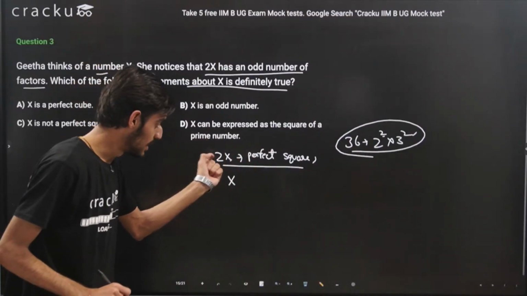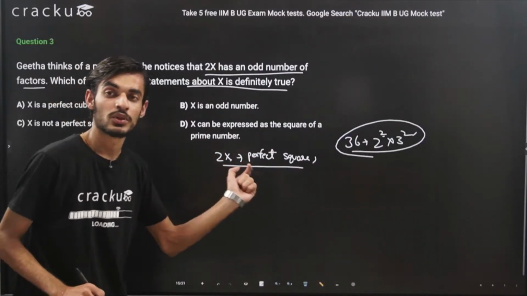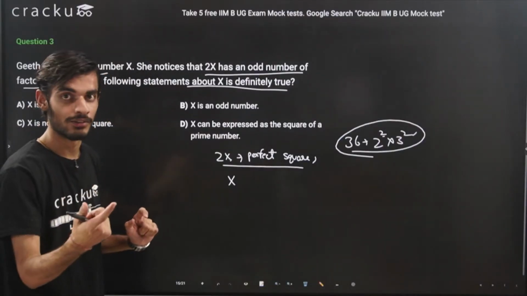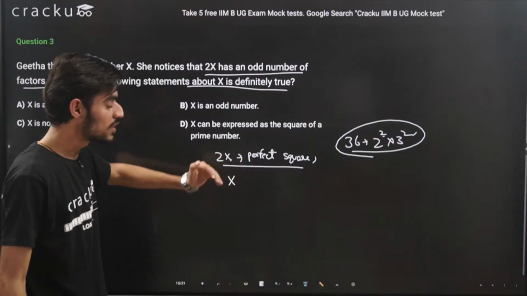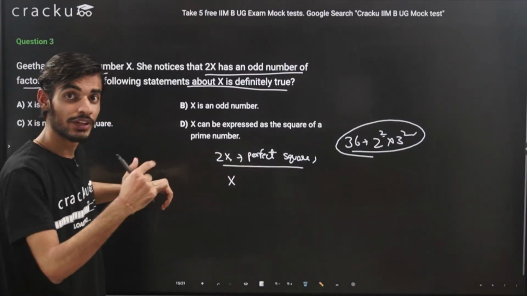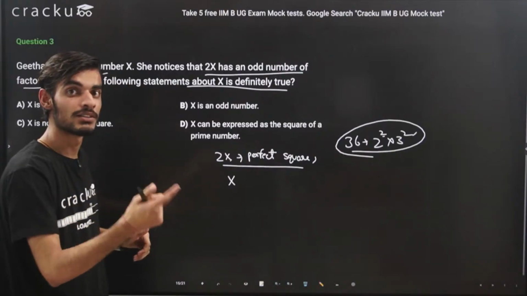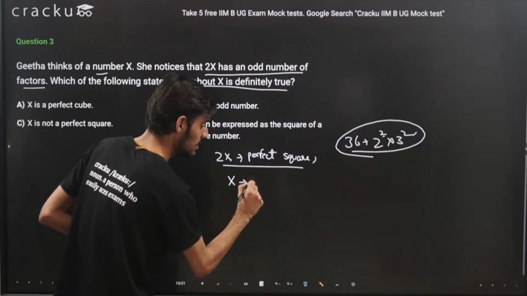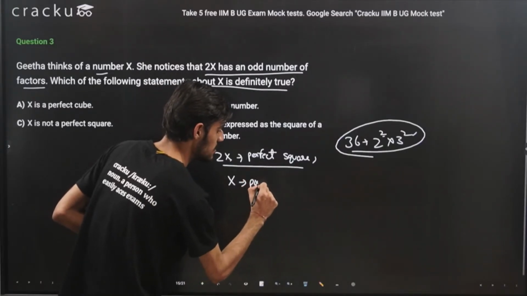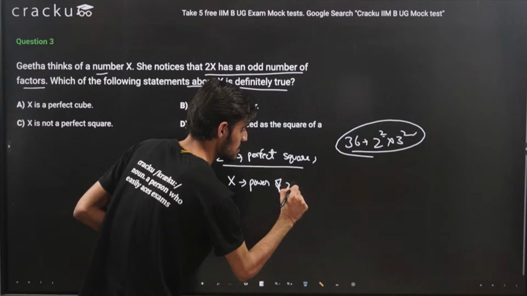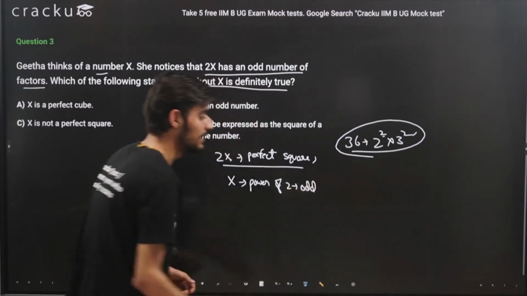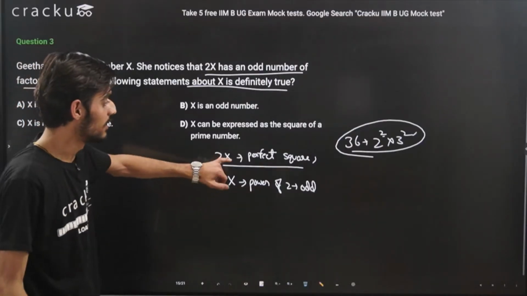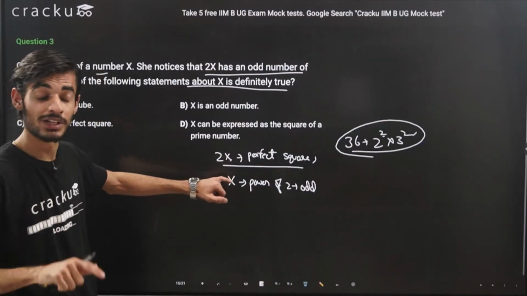So by multiplying x with 2, we are getting a perfect square number, in which the power of 2 was getting even when it was multiplied by 2. So now because we have removed 2 from there, the power of 2 in the number x will not be even. So the power will be odd. Either it will be odd or there will be no, because let's say x had no prime factor as 2.